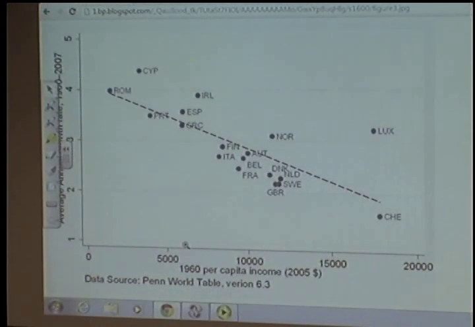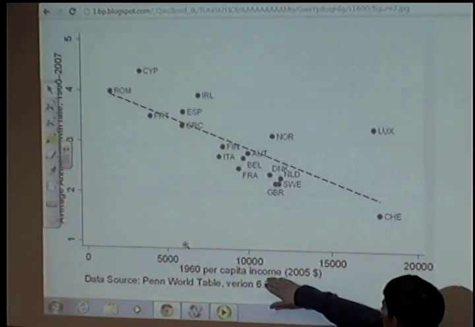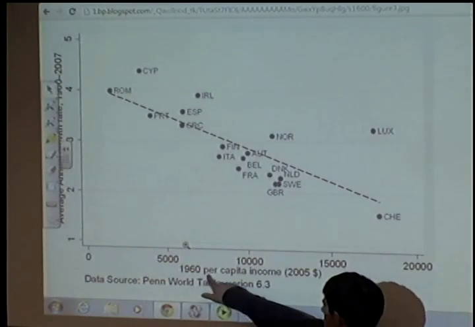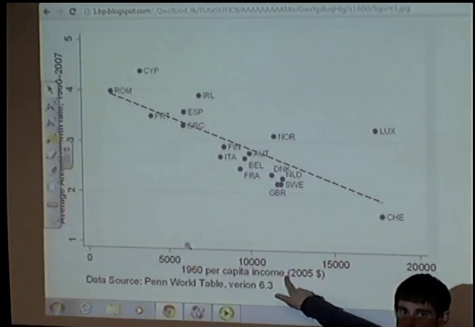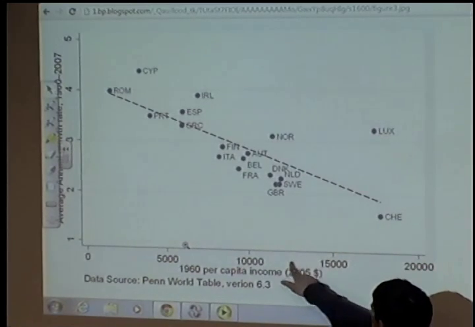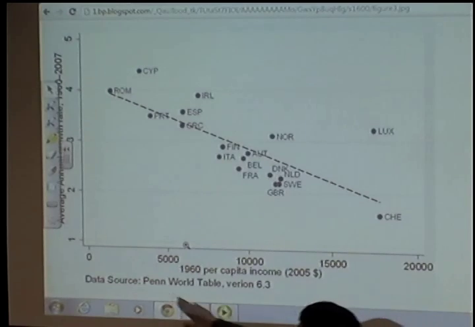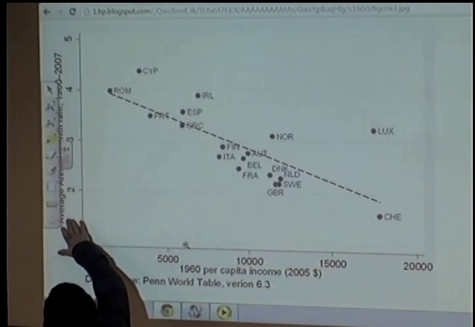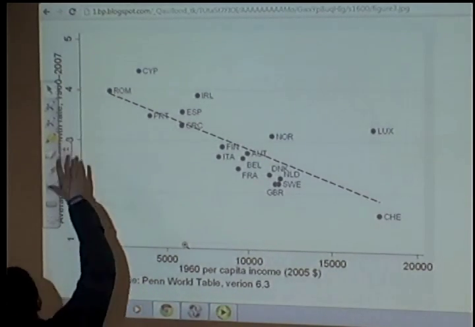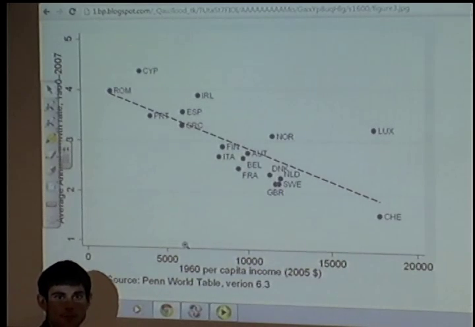So this first graph is a graph of European countries. So again, down on the x-axis, we have 1960 per capita income. This is real per capita income in 2005 dollars. Okay, and on the y-axis, it's a little bit hard to see, but it's the average annual growth rate from 1960 to 2007.